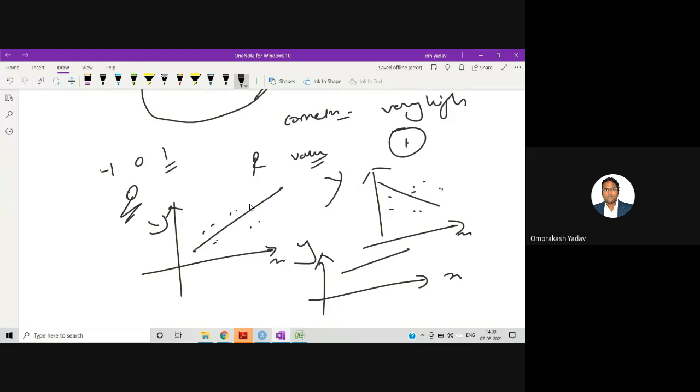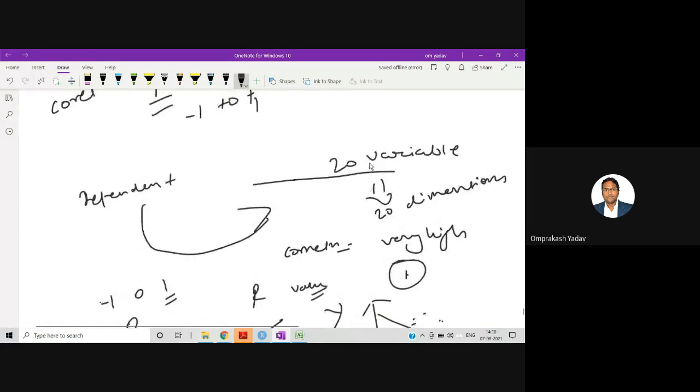So if between two variables we have very high correlation, then we can reject one of the variables, because since both the variables are very highly correlated, even if we add only one variable, our model purpose will be served.